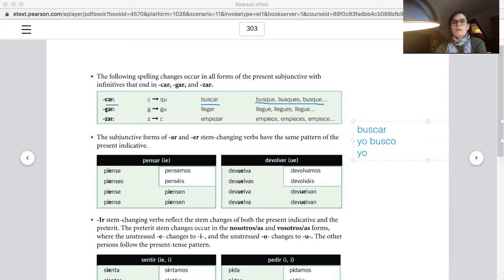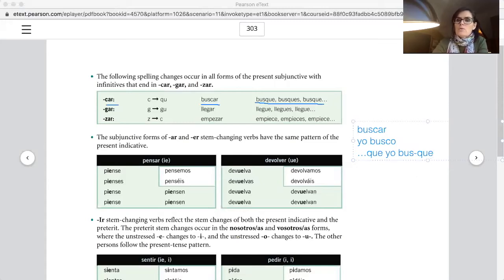Now, que yo, somebody wants me to find something, que yo busque. You can't say it without the u, because if you write that, it reads busqué. That's why we need to add the u.